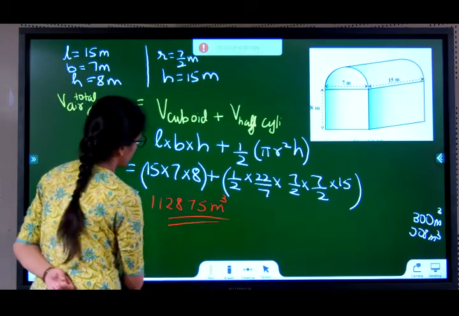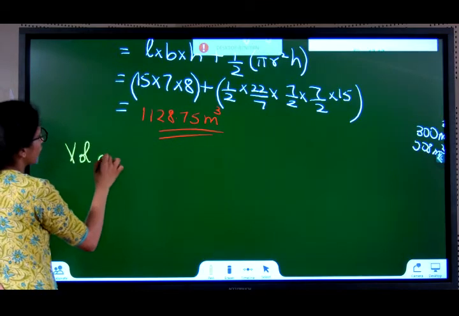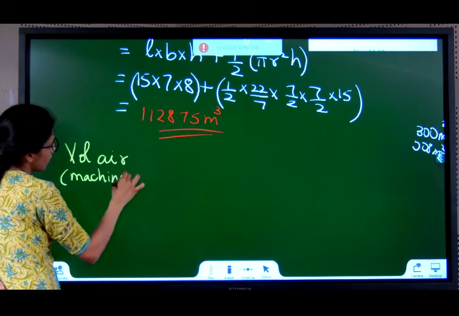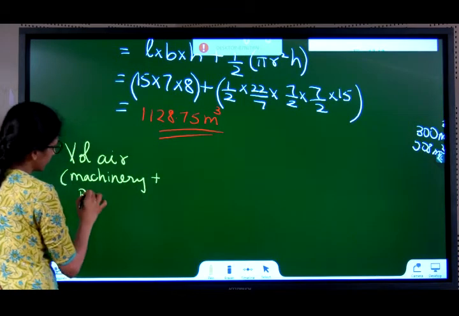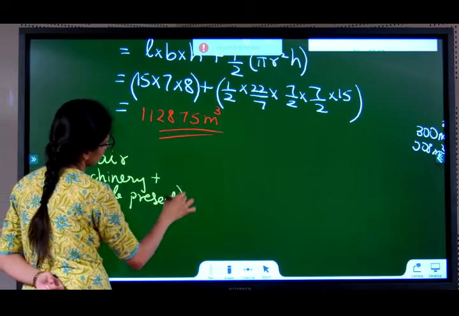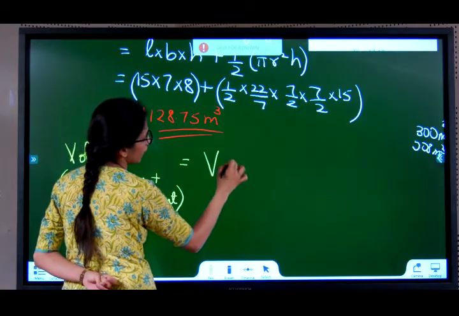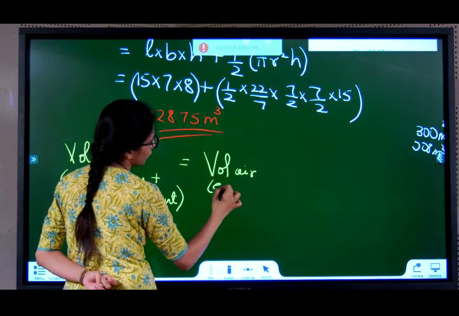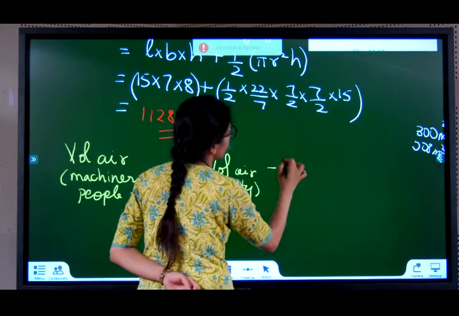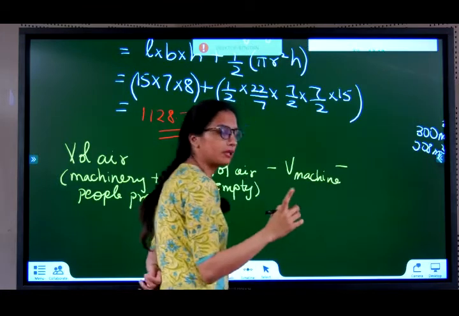Now what will be the volume of the air when machine and people are present? So take the whole volume of air in empty room or empty shed. From that you remove how much of a space the volume of the machines are occupying, and there are 20 people.